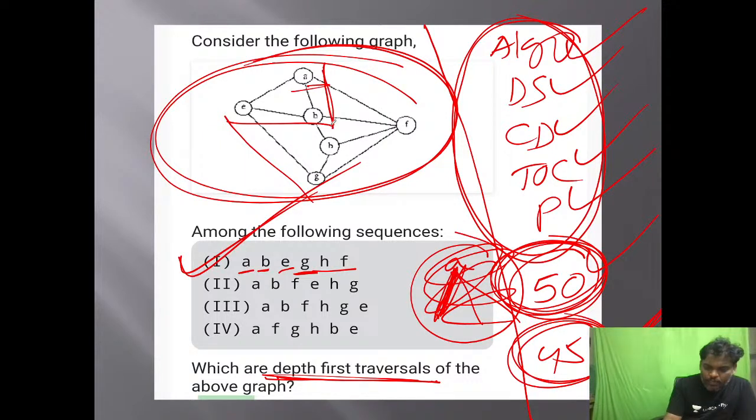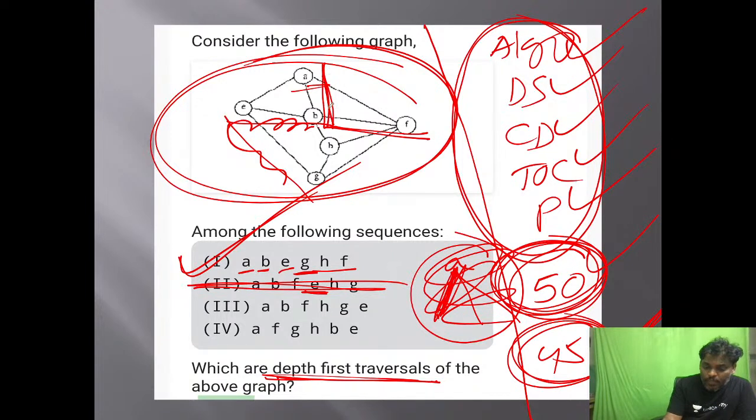Let's go to the 2 now. A adjacent is B. B adjacent is going to be F. Yes, that is also okay. F adjacent is going to be H or G also there, but he is going to E. After F he is going to E, which is not possible. So 2 no chance.